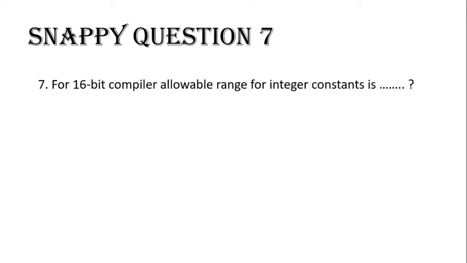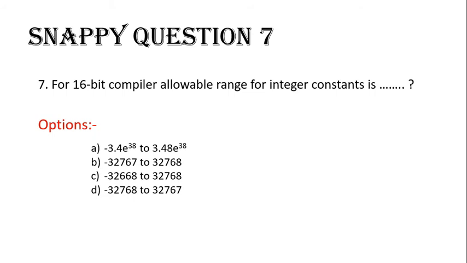Here is Snappy question 7. For a 16-bit compiler, the allowable range for an integer constant is it A. minus 3.4e to the power 38 to 3.4e to the power 38, B. minus 32767 to 32768, C. minus 32668 to 32768, or D. minus 32768 to 32767?